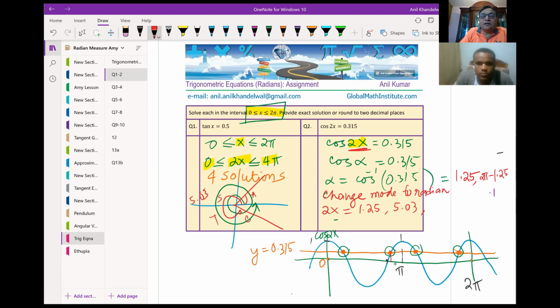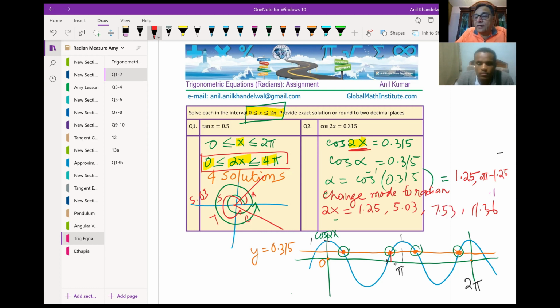Now, the circle repeats. So we have to add 2 pi again because we have to work within 0 to 4 pi. We're checking the 2x value, not x. So when you add 2 pi to this, what do you get? 5.03 plus 2 pi becomes 11.36, and 1.25 plus 2 pi is 7.53.